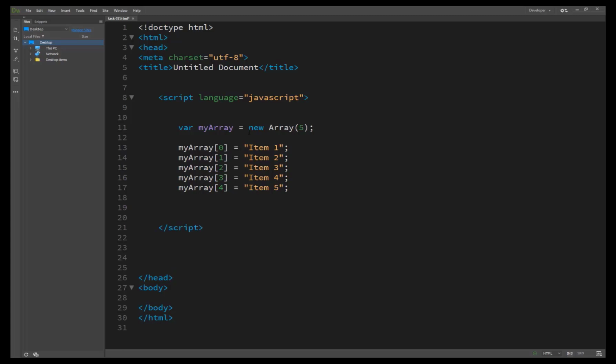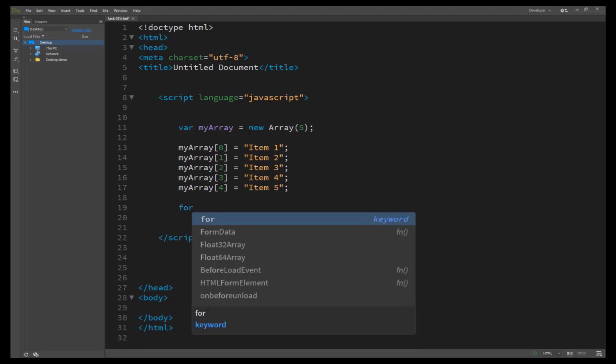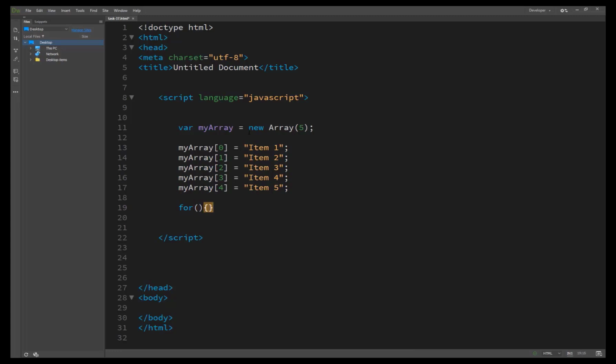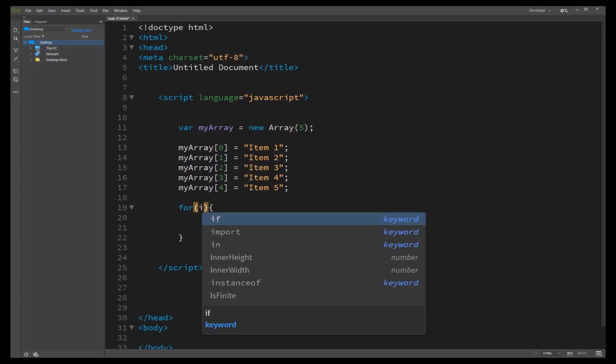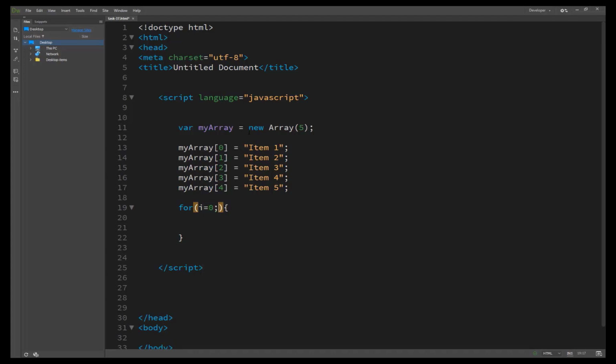Then we write a for loop condition here. If I say i is equal to 0, because the index starts from 0, you might want to start counting at 1, but the first index is 0 in your array.